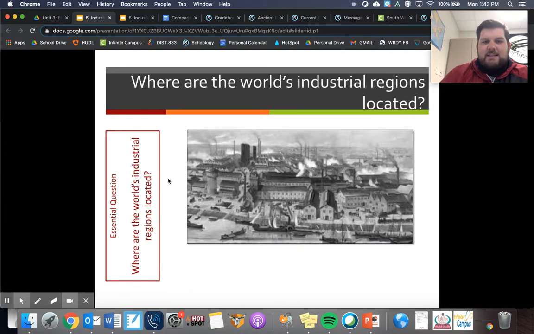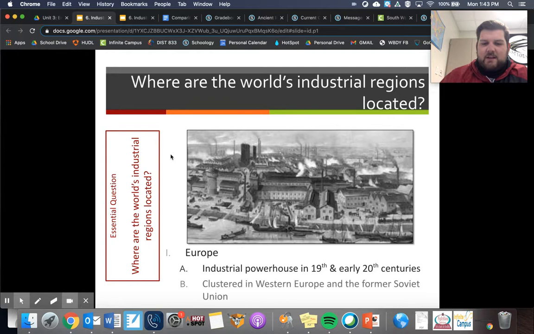So we answered two of the essential questions there. The next essential question is where are the world's industrial regions located? Well, number one is in Europe, which was an industrial powerhouse in the 19th and early 20th centuries. Most of them were clustered in Western Europe and the former Soviet Union.